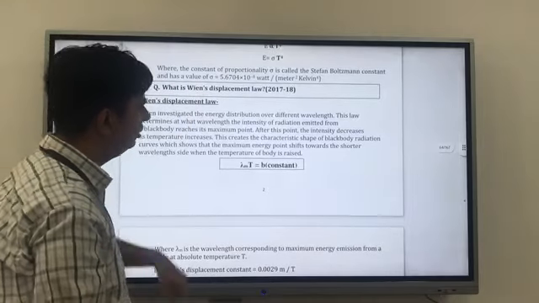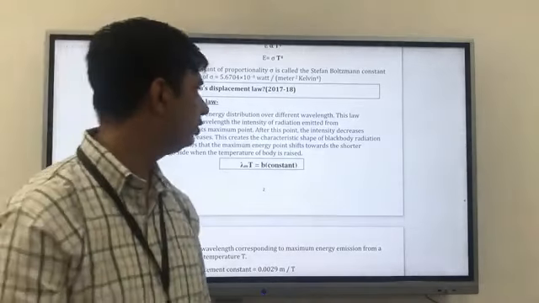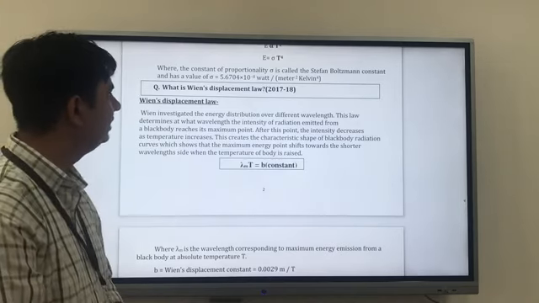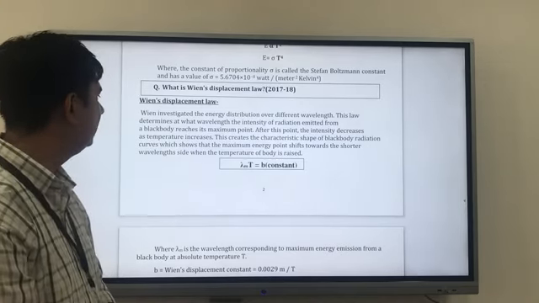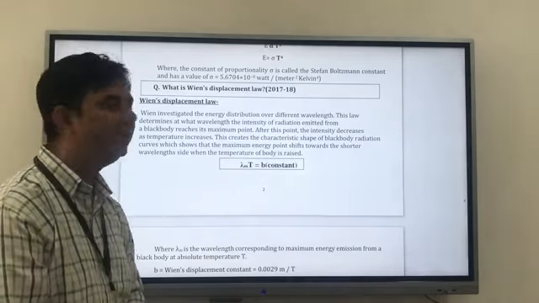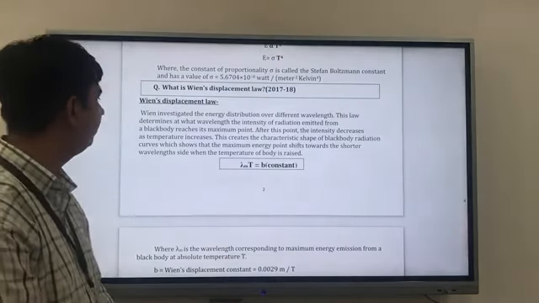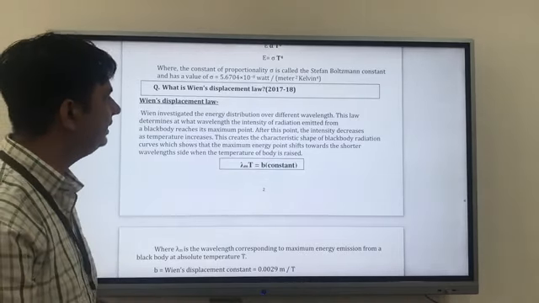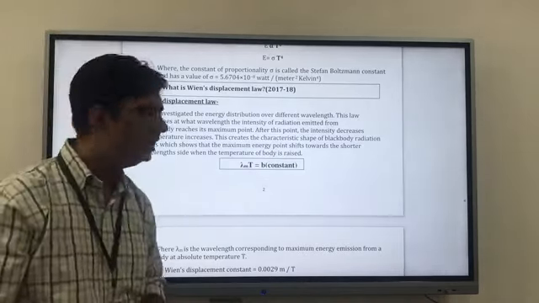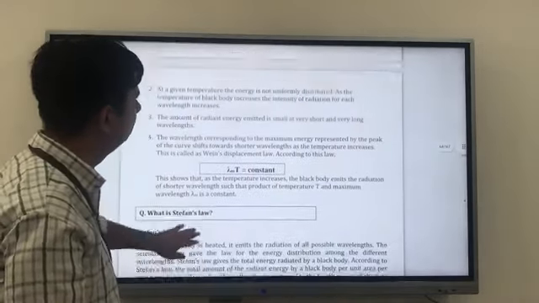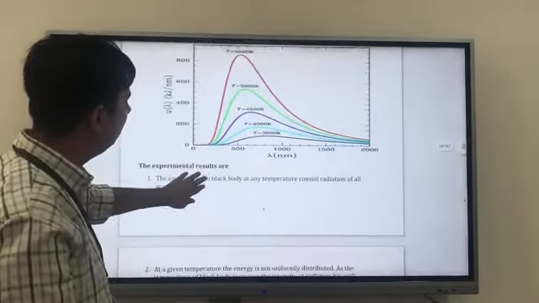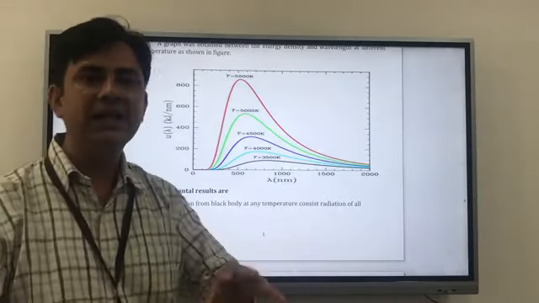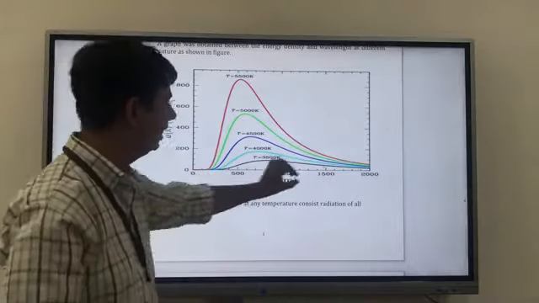Again, Wien's displacement law, I told you before also. So what did he investigate? Wien investigated the energy distribution over different wavelengths, and this law determines at what wavelength the intensity of radiation emitted from a black body reaches its maximum point. After this point, the intensity decreases. We can see from here. And he said, at the lower part and higher wavelength, we are not getting anything. This is the case here and here also.